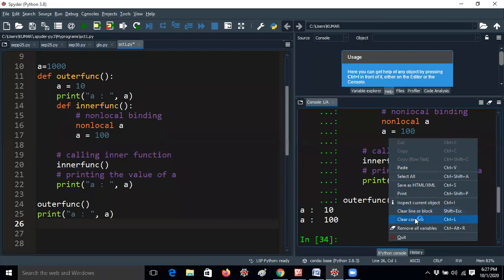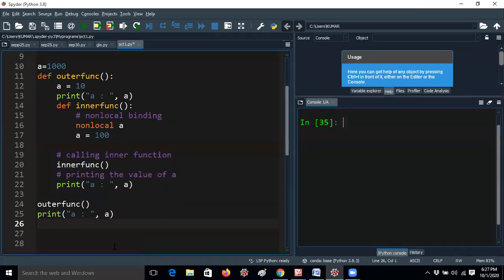Okay, so this is your turn. Of course the program is lengthy, but you should answer. Three values will be printed. Please think and then answer.